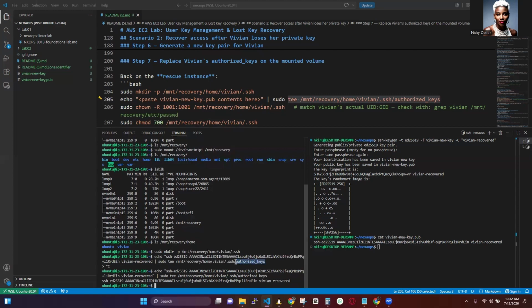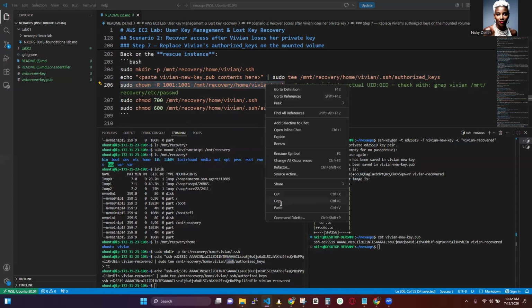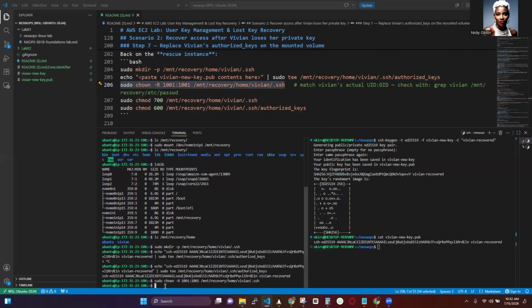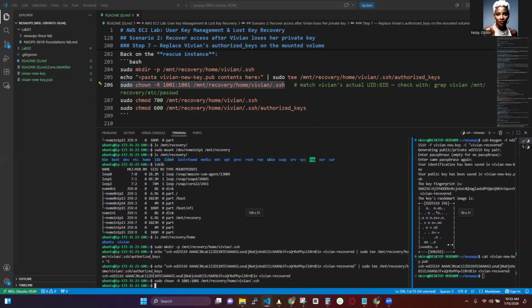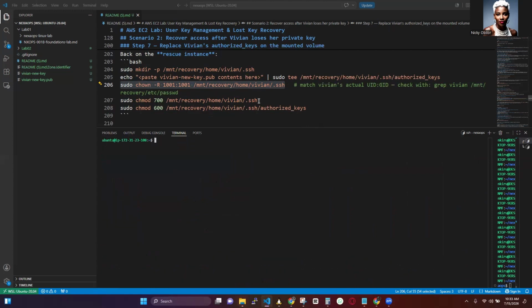authorized keys file that is within this folder, right? So let's also give Vivian the permissions on this folder. I copy. Okay. So the chown command gives ownership, not permission. Sorry about that. Let me clear my screen. Okay, and now we'll give the permission.